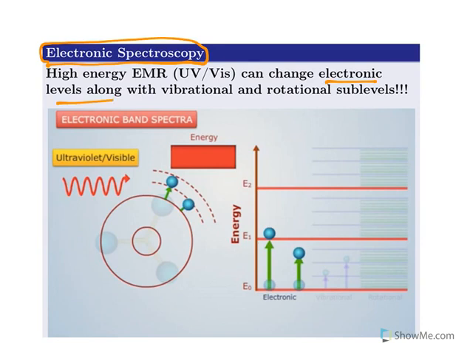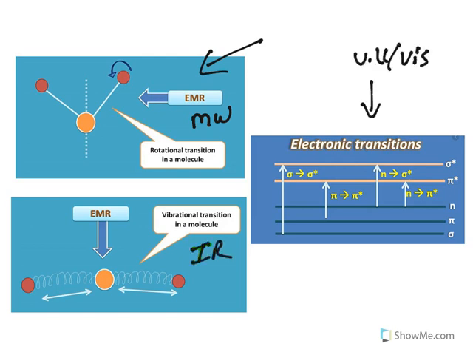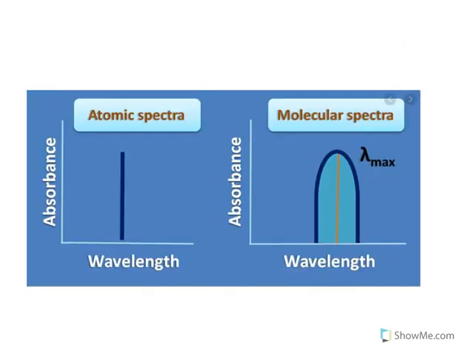It can change electronic levels along with vibrational and rotational sublevels. So this is an electronic transition. Each and every electronic transition has vibrational as well as rotational sublevels. So these are all the basic principles. Look at this: rotation of a molecule occurs with microwaves, vibration occurs with infrared radiation, whereas electronic transition occurs with UV and visible. So these are all the foundational principles.